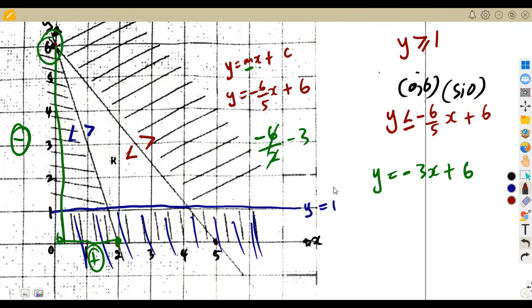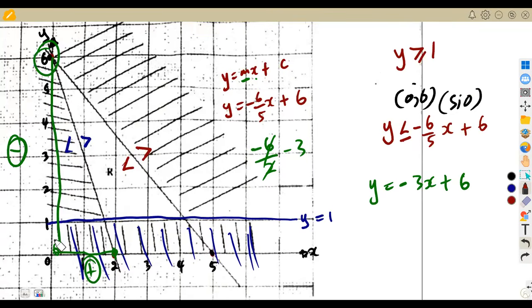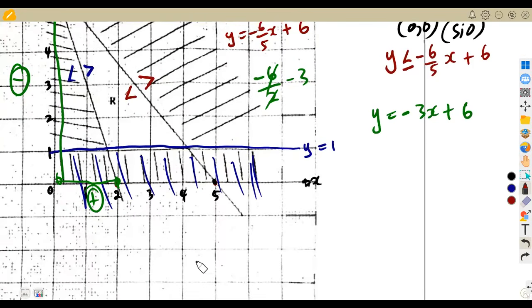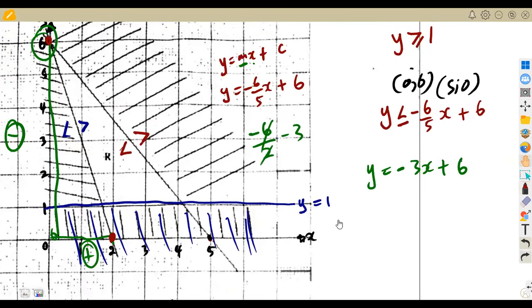You could also find this equation using the points where this line passes through. So that's a point, you write your point (0,6). Then it also passes through this point (2,0). These points are enough for you to find the equation. You find your gradient, then determine the equation. I think we understand that concept.